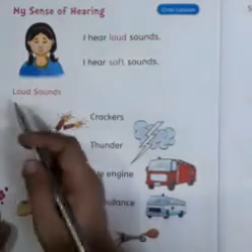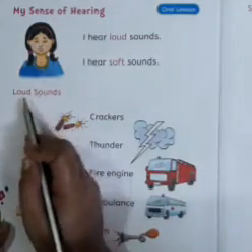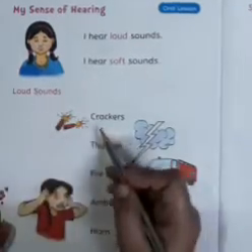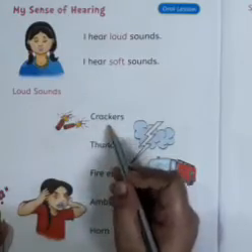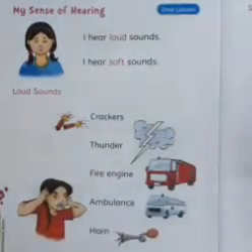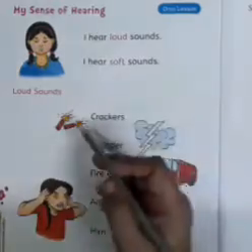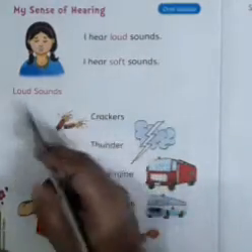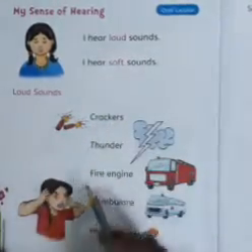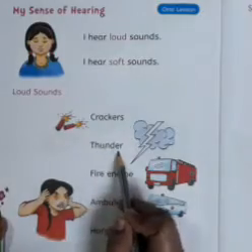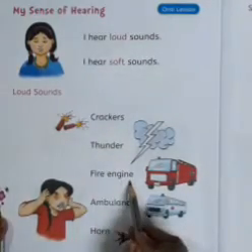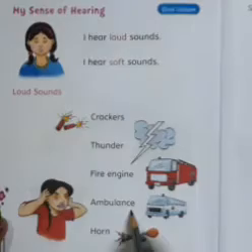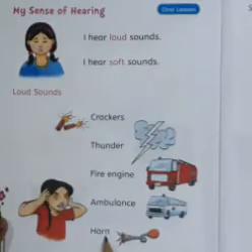Okay. We'll see some of the loud sounds. Loud sounds are sounds of crackers. Bursting crackers during Diwali. During Diwali we burst crackers, isn't it, children? The sound of crackers are very loud. The sound of thunder, the sound of fire engine, the sound of ambulance and the sound of horn.